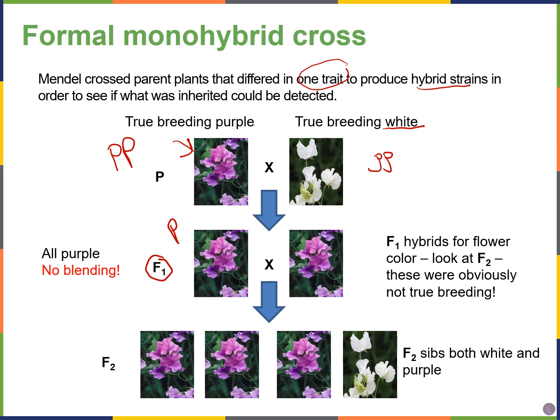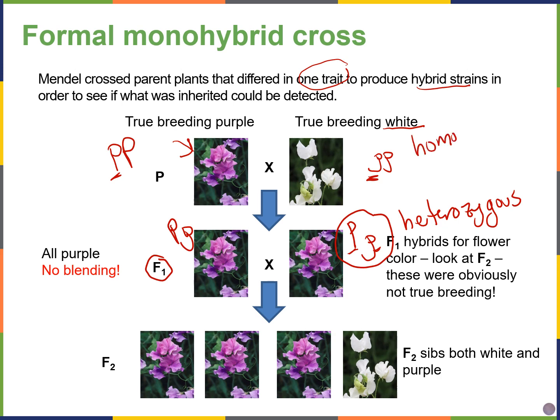Their offspring would be big P, small p, because remember in meiosis, you get one gamete from each parent. The other child would also be big P, small p, or this could be a self-cross. And this is called a heterozygous genotype, because you have one of each allele, a big P and a small p. In contrast, the true breeding parents, these were homozygous. So homozygous is when you have two identical alleles. This one on the left is also homozygous.